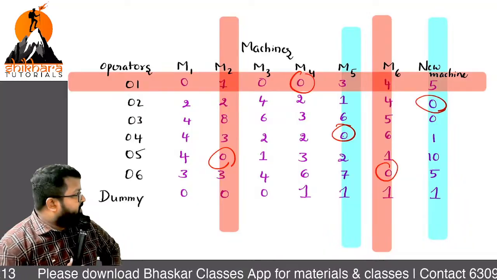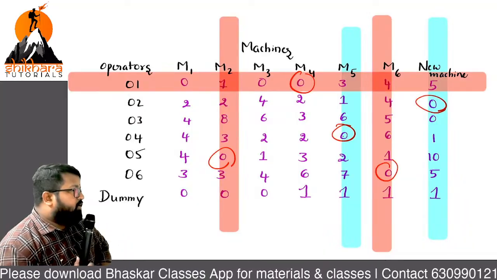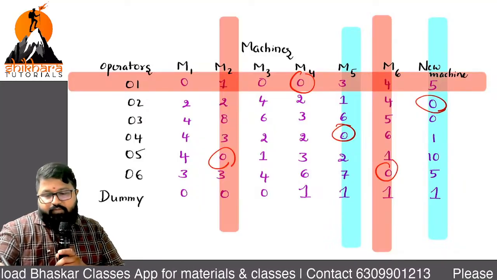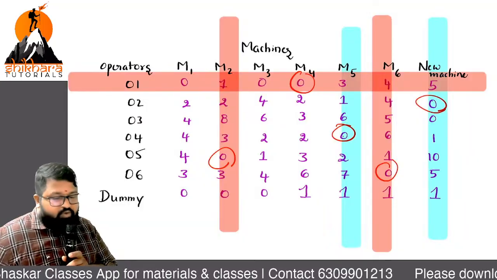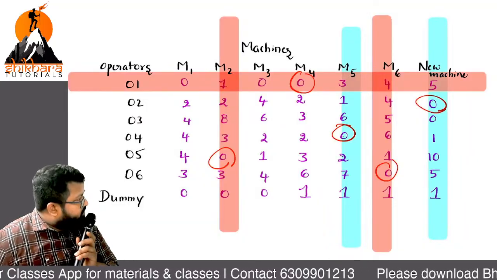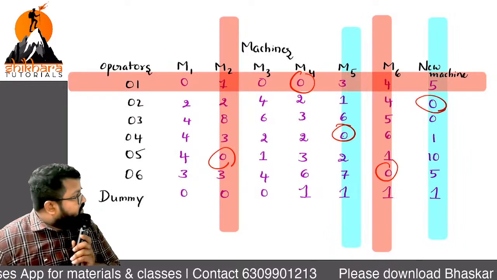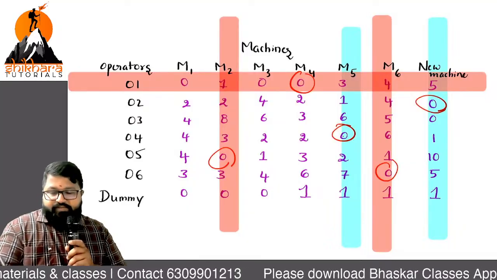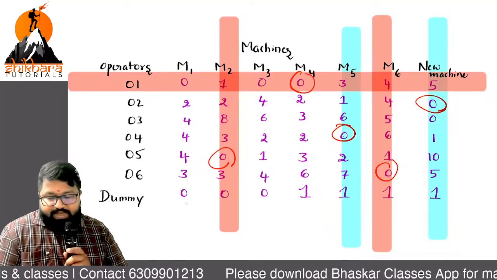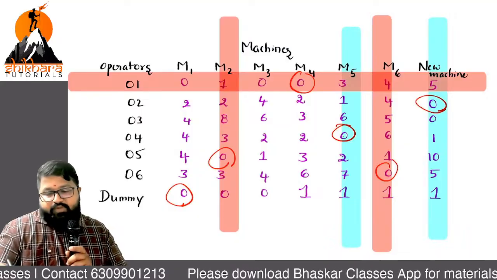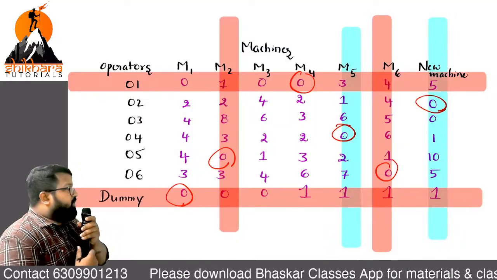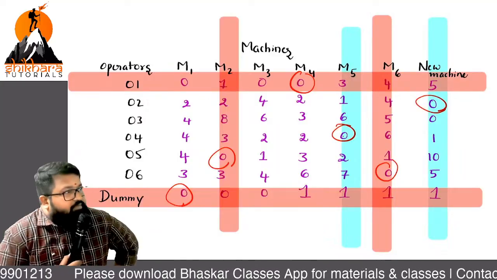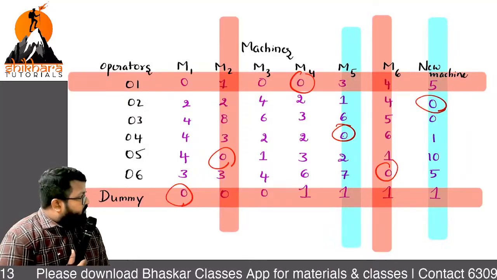Sir, all the columns are done with checking now. Now what should we check? Again rows. Okay. Any row with single zero? No, no. See, no chance. Next, any chance for columns? What is the first chance? Dummy M1. Mark it and cancel what? Cancel the row. Now, sir, any zeros left over? Any zeros?